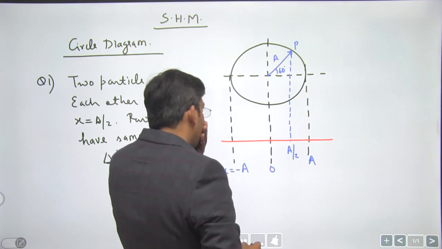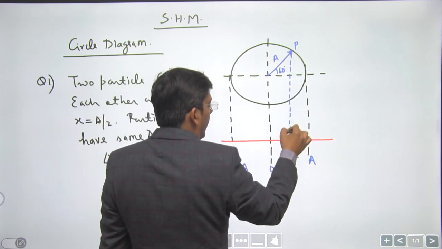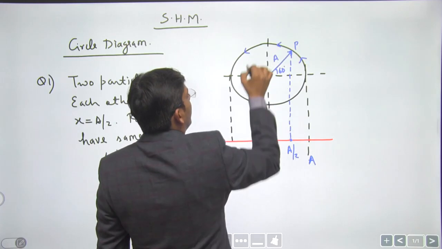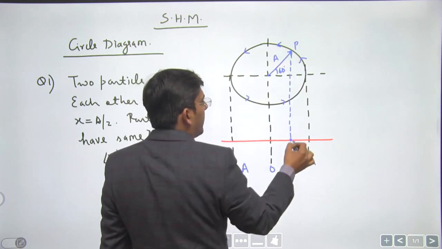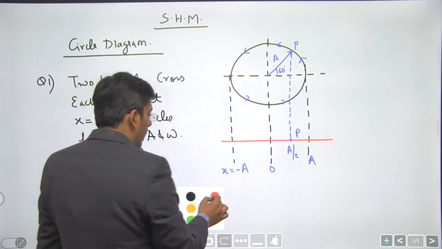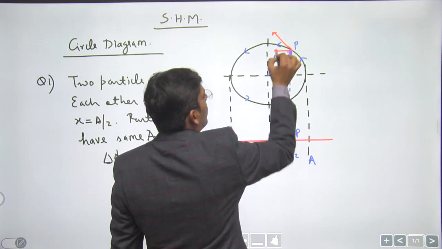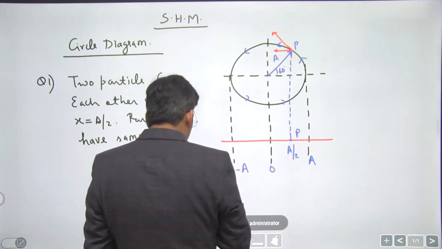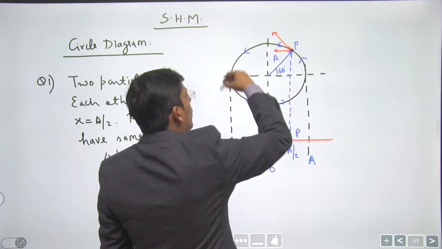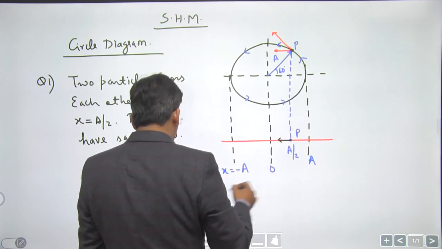Okay, right. Now, if one particle is at A by 2, suppose that particle is P and projection of that particle P comes out to be here, right? Let us see where it is moving. If it is moving in anti-clockwise sense, its velocity is like this. The x component of velocity comes out to be like this. So if it is here moving in anti-clockwise sense, its projection will be here moving towards mean position, right?